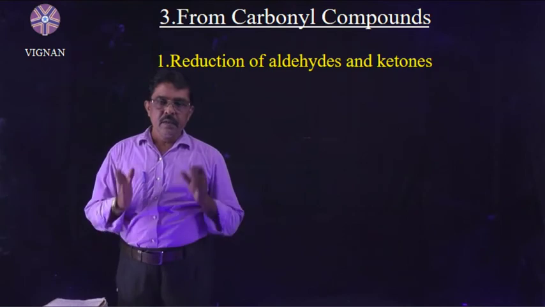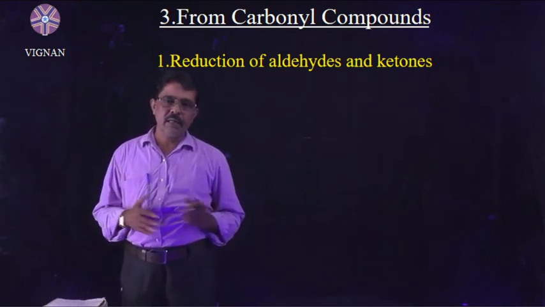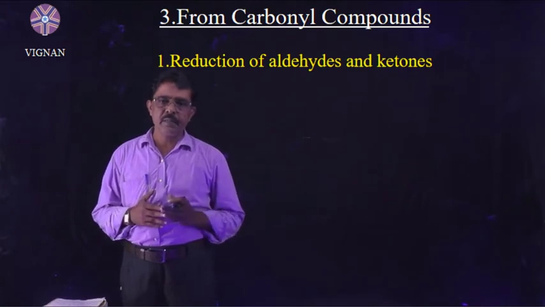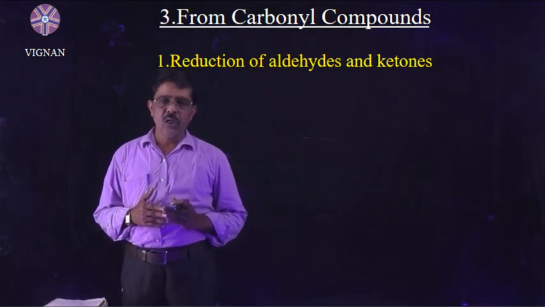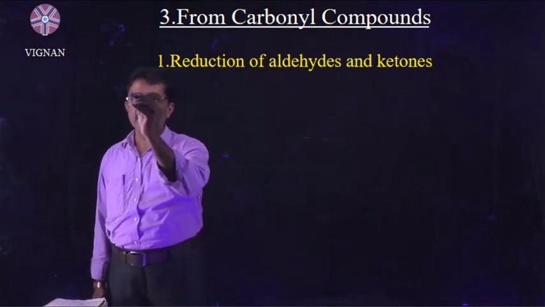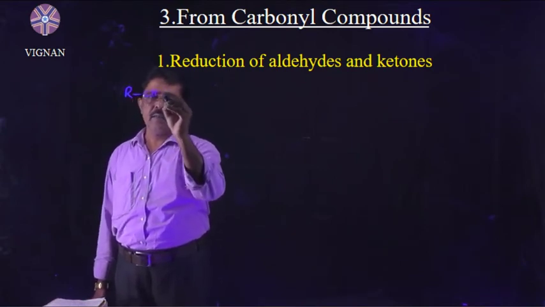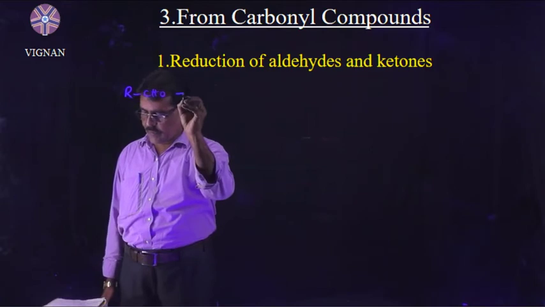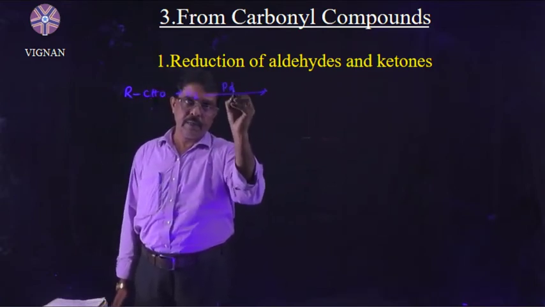Friends, the third method of preparing alcohols is from carbonyl compounds. These carbonyl compounds undergo reduction. On reduction of aldehydes and ketones, we will get alcohols. Suppose I take an aldehyde here. This aldehyde is reduced with hydrogen in the presence of palladium catalyst.